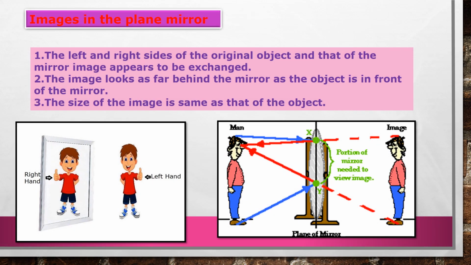Now images in the plane mirror. The left and right side of the original object and that of the mirror image appear to be exchanged. The image looks as far behind the mirror as the object is in front of the mirror. The size of the image is the same as that of the object.